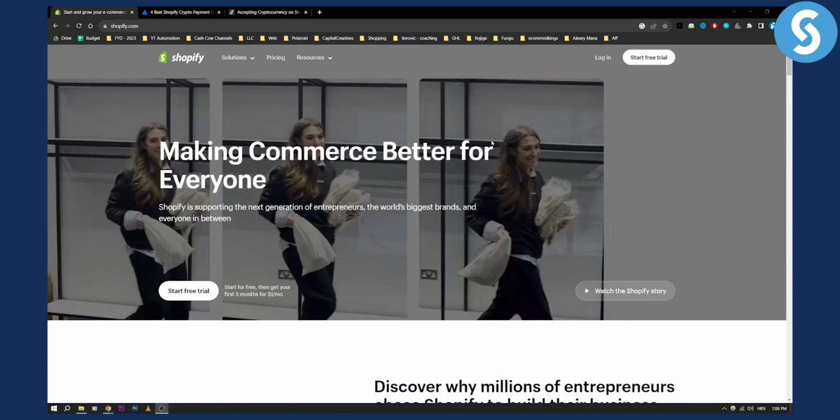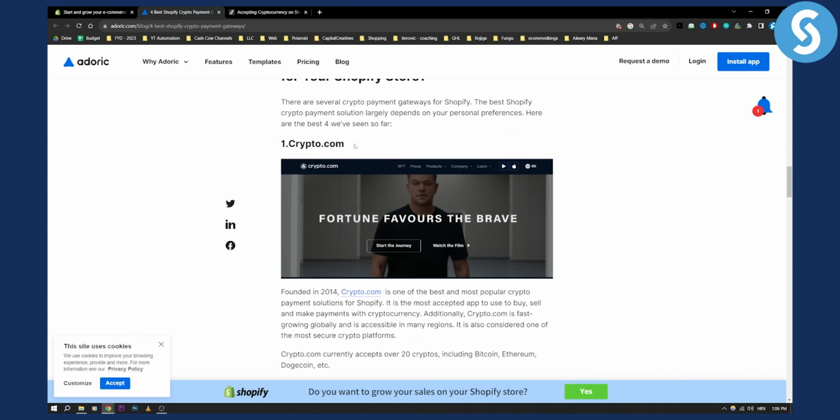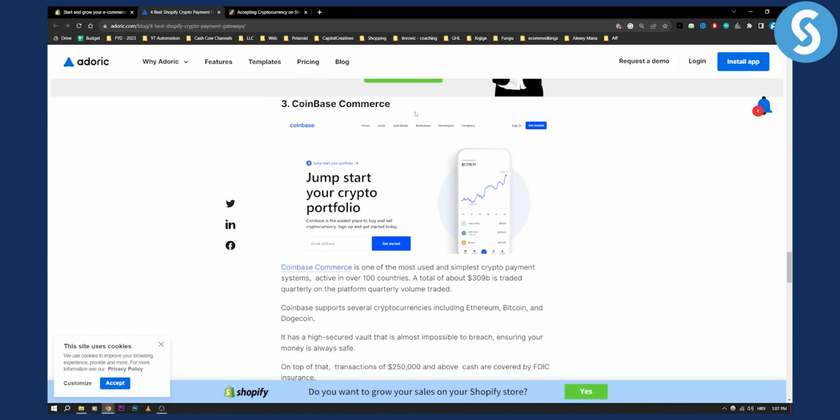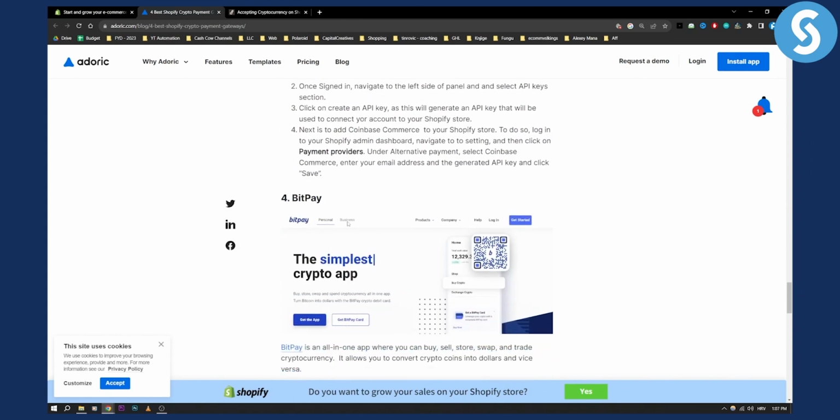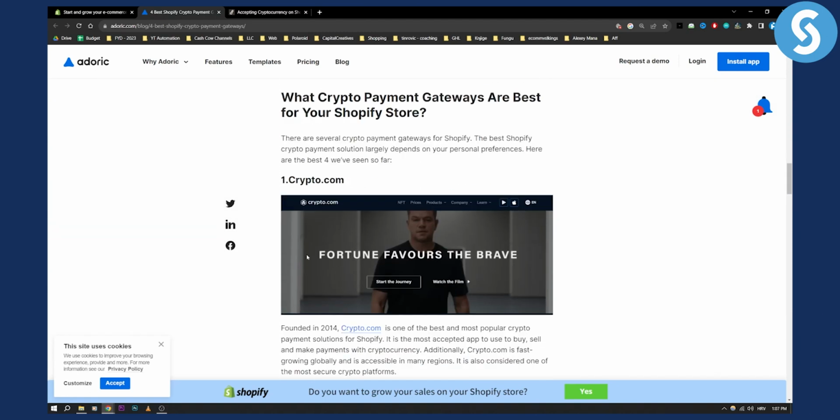So in order to add Bitcoin as a payment method in Shopify, you first need to opt in one of these 4 payment methods. So first one is crypto.com, then you have Strike Commerce, and you have Coinbase Commerce, and then you have BitPay. So one of these you can go and select to be your payment method. So obviously, let's say you want to set up crypto.com.